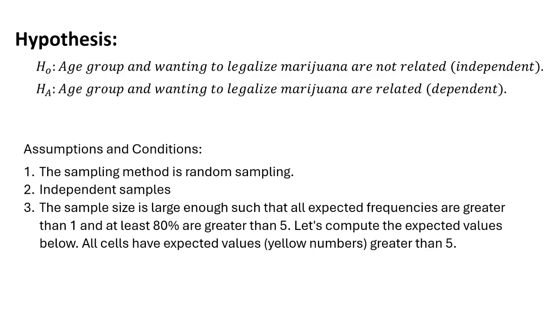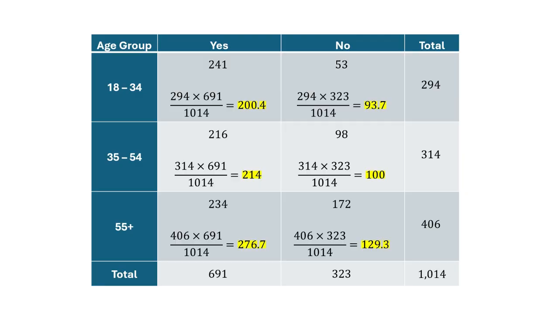I want to compute these expected frequencies for you because right now, as you read this, it might make absolutely no sense. So the next slide is the calculation of the expected counts, or the expected frequencies. I'm going to take this first row here. These are our 18 to 34-year-olds. And beneath yes and no are the observed counts that we saw there. 241 said yes, and 53 said no.